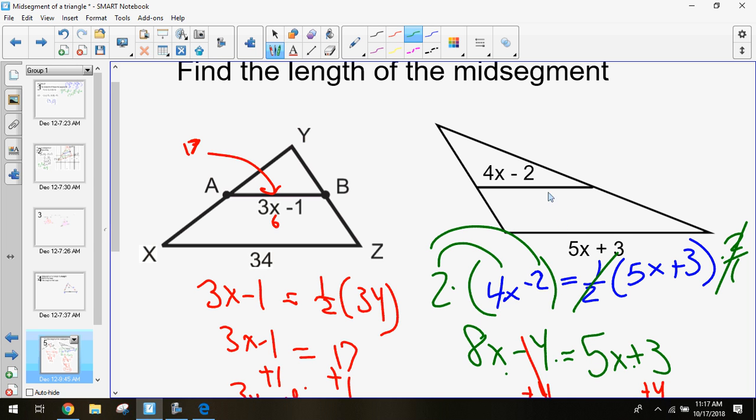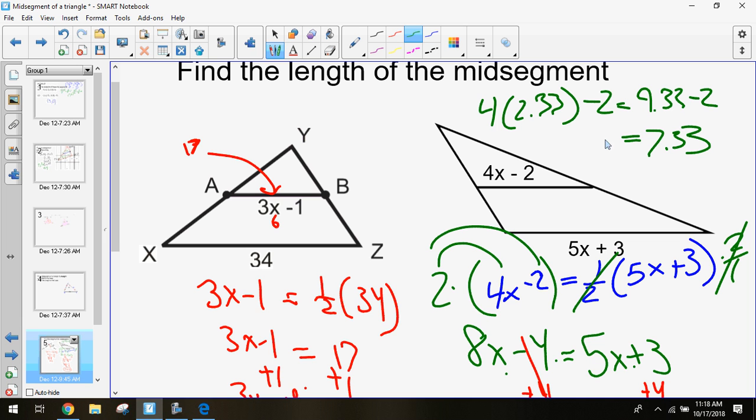So I'm going to plug in 4 times 2.33 because that's my value of x, minus 2, and I can figure out what the length of this midsegment is. 4 times 2.33 is roughly 9.33. 9.33 minus 2 equals 7.33. And that is the length of my midsegment.